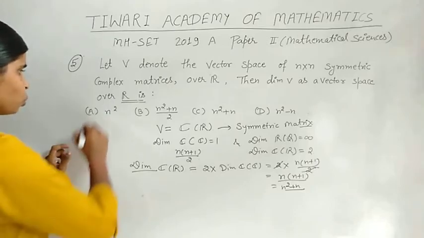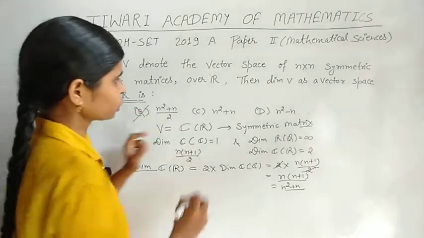So option A is wrong, B is also wrong, and option C is the true answer.